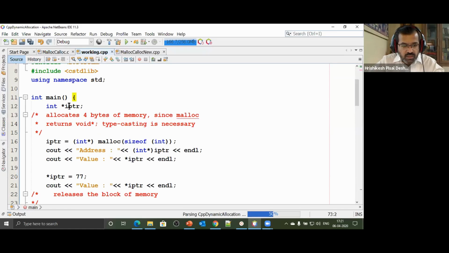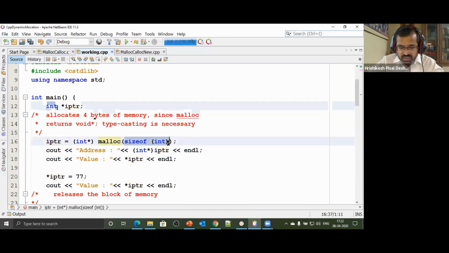Okay, here, watch it carefully now. We have again a pointer, iptr, which is storing the address of a variable of type integer. And I say malloc size of int. That means we are creating only 4 bytes of memory. Now this 4 bytes of memory can be utilized for any purpose. But since we plan to store an integer over here, I have typecasted this as int star and stored its address into a pointer to an integer so that I can access it. And I'm going to print that address.